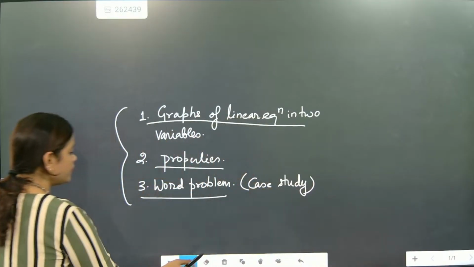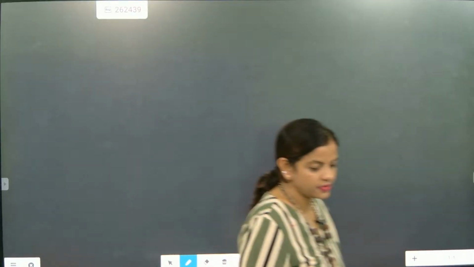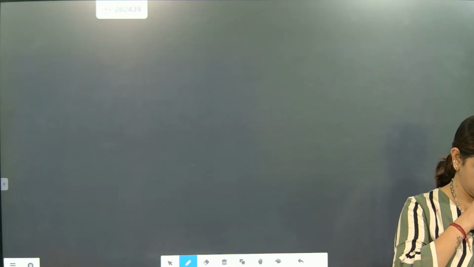So now look here. We are going to start with properties. A1 by A2 is equal to B1 by B2 is equal to C1 by C2.